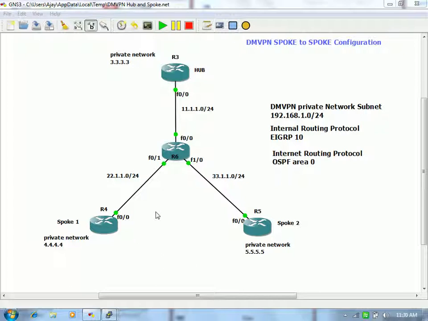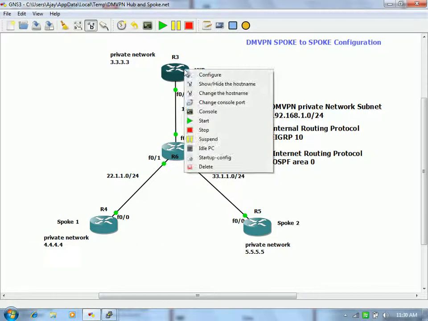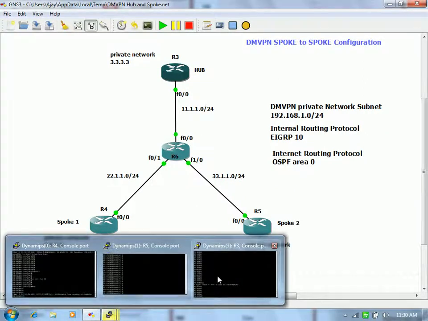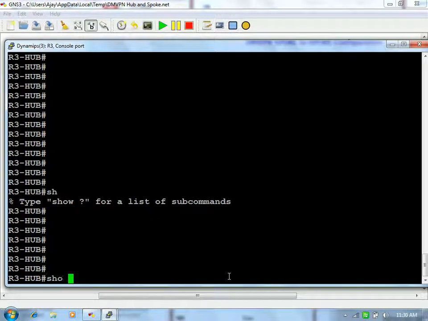Okay, so I have deleted the configuration. The topology looks the same as yesterday, but I have deleted the configuration. So we will quickly configure yesterday's configuration, then we will modify it to see how exactly this multi-point or spoke-to-spoke configuration looks like. At the hub side, I did not remove anything actually.